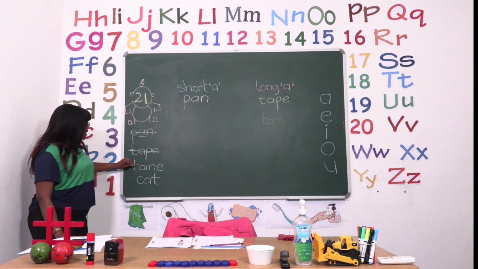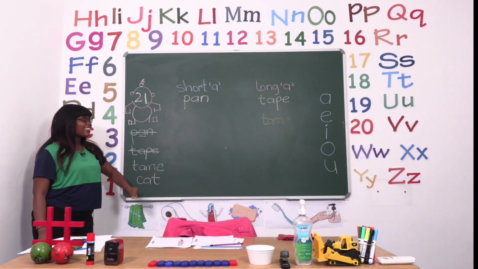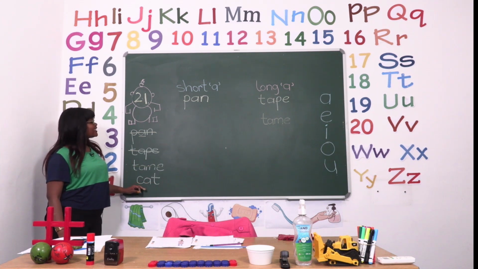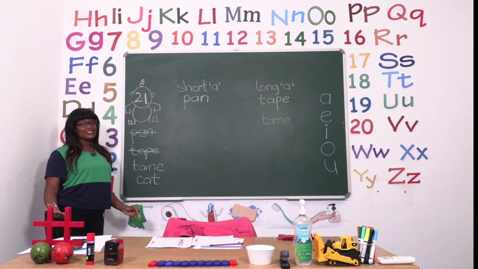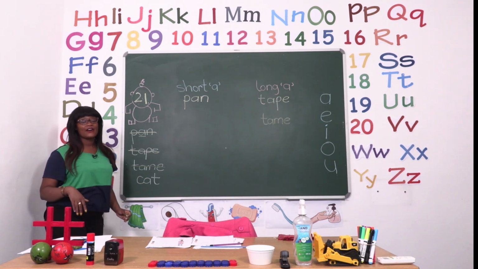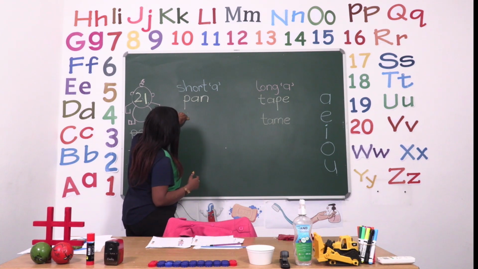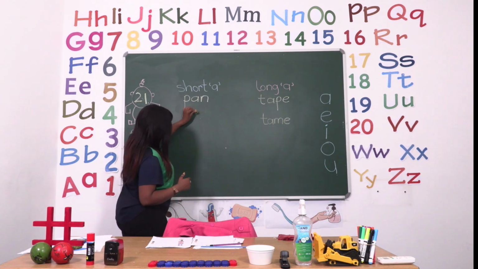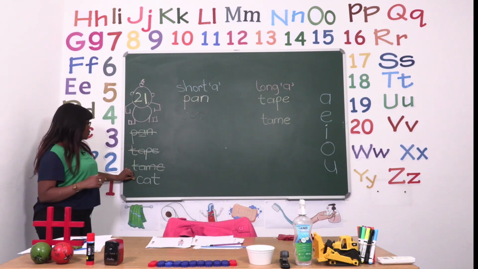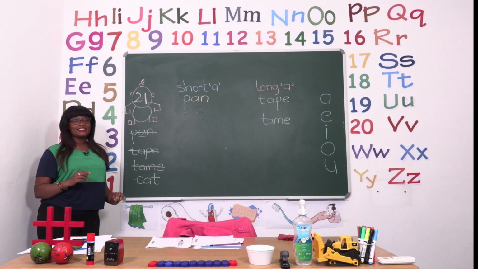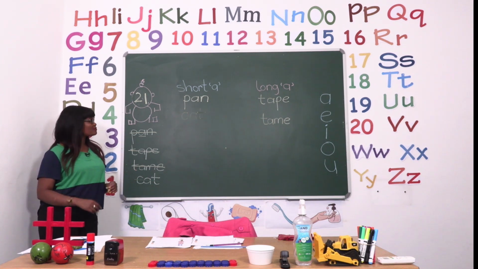Now, the last word we have is cat. K-a-t, cat. And we definitely know that cat has the short sound a in it. So we are going to write the word cat for the short vowel sound. And then we will cross it out for the letters and words in the blocks.